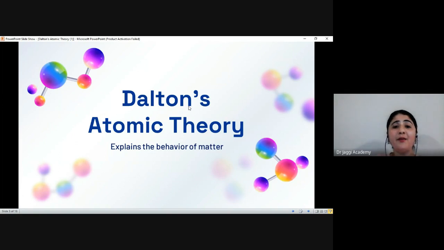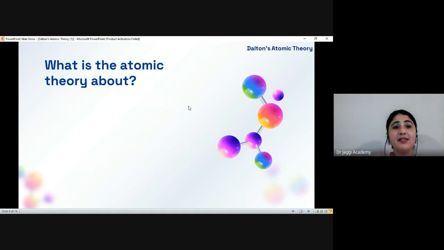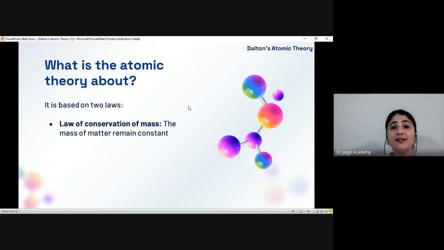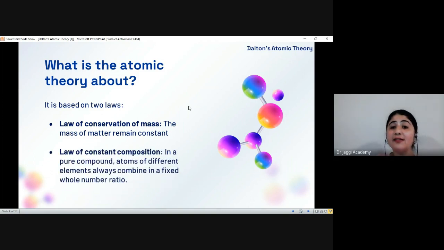Dalton atomic theory explained the behavior of matter. This theory is based on two laws. One is the law of conservation of mass, which states that the mass of matter remains constant. The second is the law of constant composition, also known as the law of constant proportion. In a pure compound, the atoms of different elements always combine in a fixed whole number ratio.